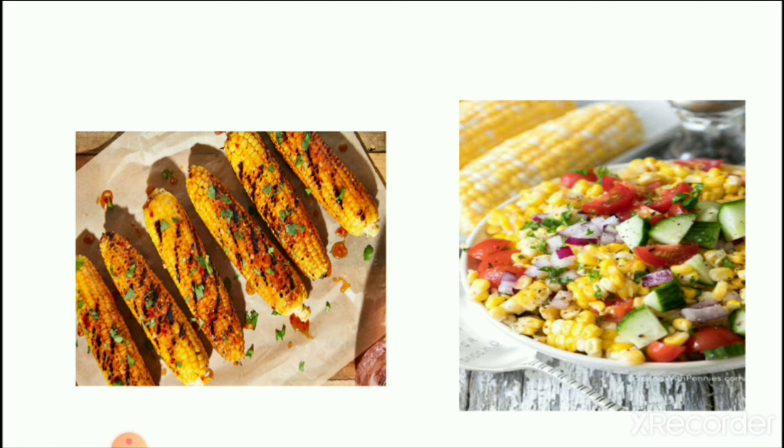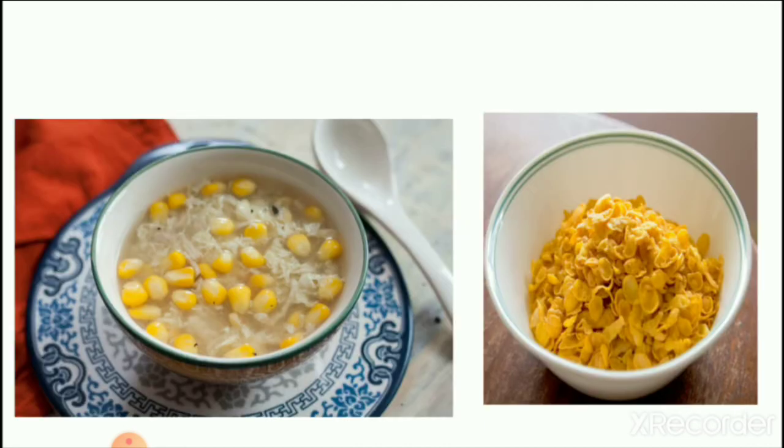Then corn, you can see here the corn we use in our food. We also make a soup of corn, and we also eat corn flakes for our healthy stomach and to sharpen our brain. So we eat corn as a food in our day.